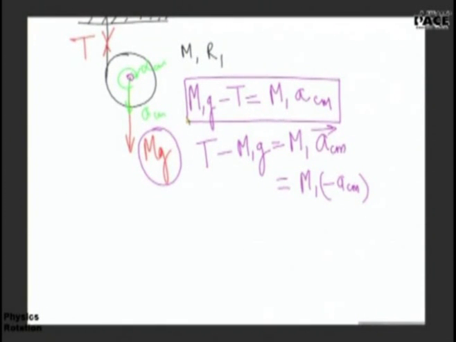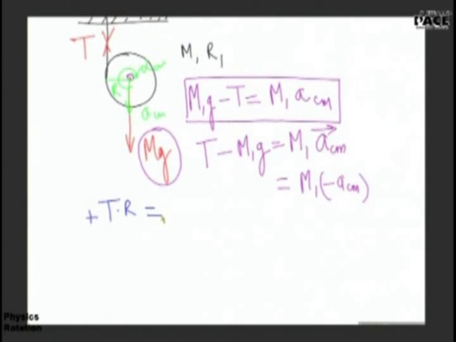Kunal, Dhruv, you have to tell me the equation for the rotational motion of the disk. There are two forces. Mg passes through the center so its torque is zero. Now remains tension. T r is equal to I alpha. Perpendicular distance is r, therefore T into r is the torque. Clockwise is positive, is equal to I alpha.